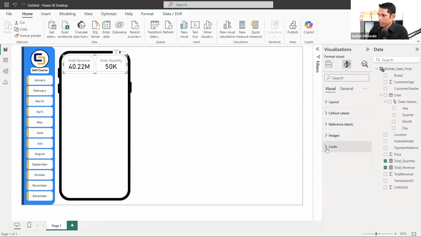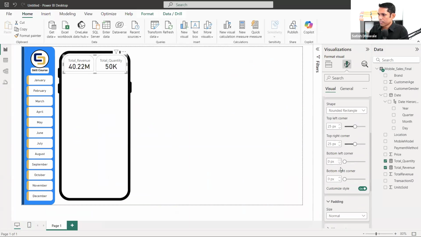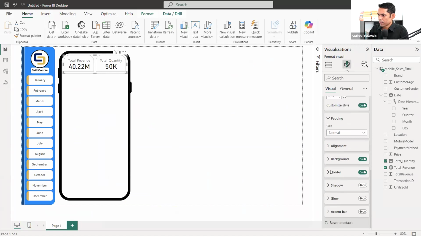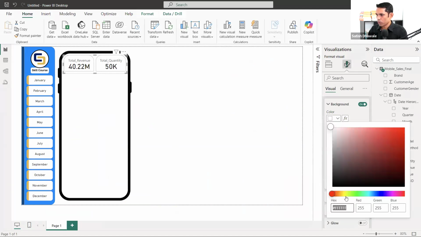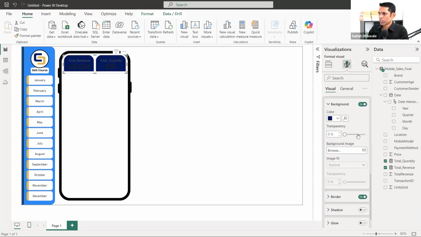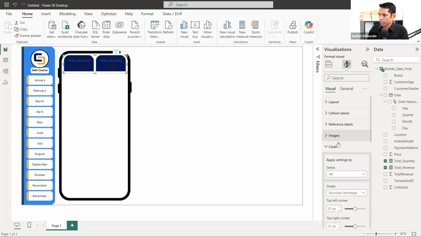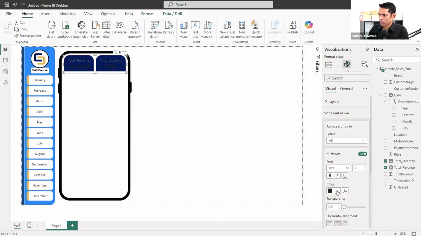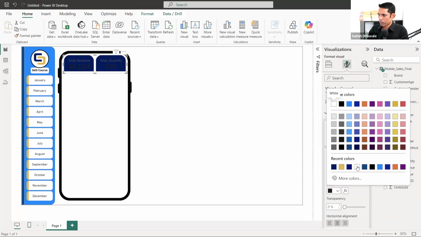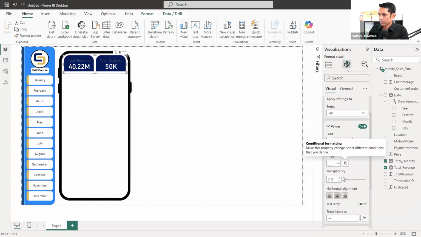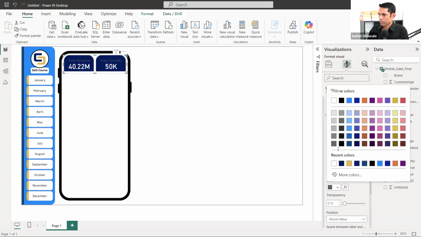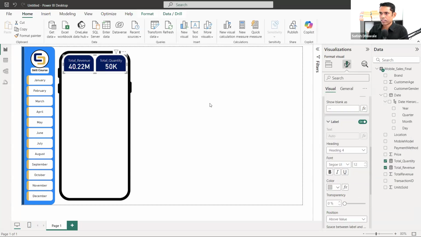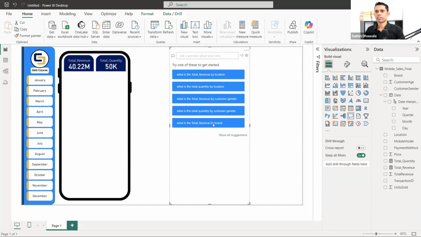Click on the card. Click on the background. Here it is the white color. I'm going to click on more fill and fill this color. Okay. So if you change the color of the card, you need to change the callout colors also, callout values color also. So I'm going to fill this white, and also for the label, I'm going to fill this as gray. So this is what you can do.